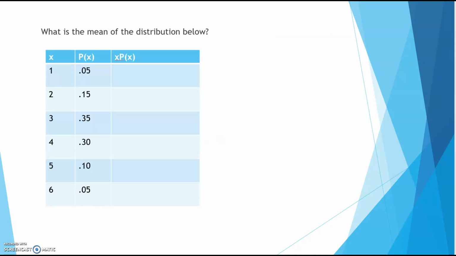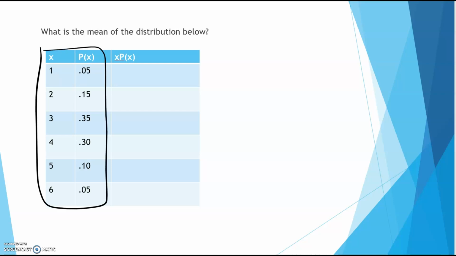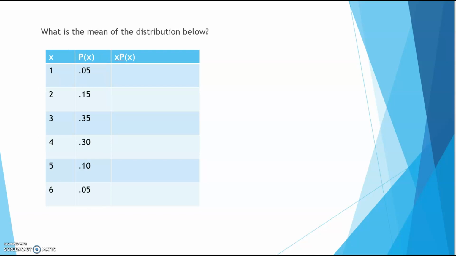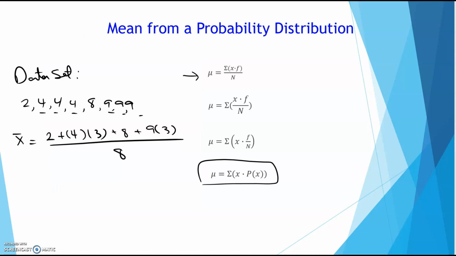So like this right here, what is the mean of the distribution below? And this little bit right here is the probability distribution. It's got your x value along with the probability for each of those x values. Now all you have to do is, if you notice back here, this formula is take your x times the probability of that x for each and every one of them. Once you do that, then you're going to add them all up.